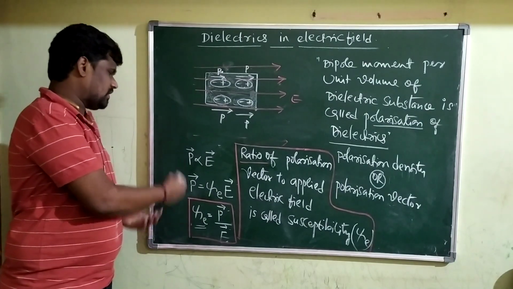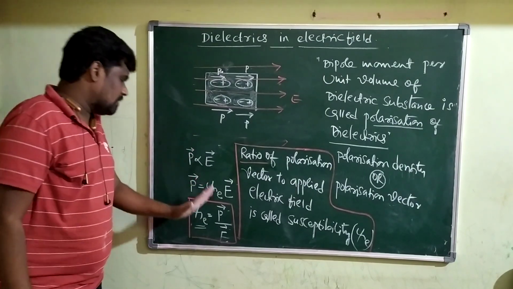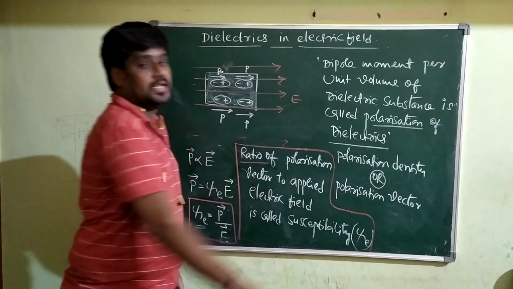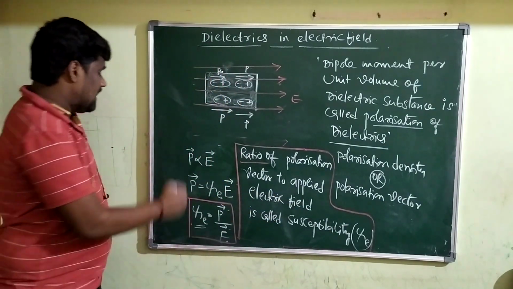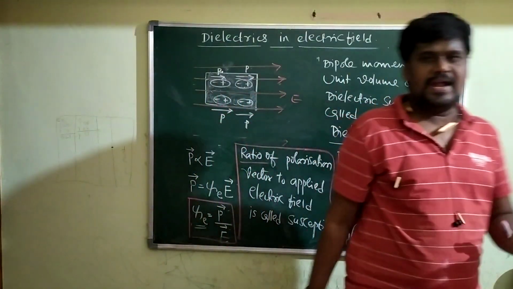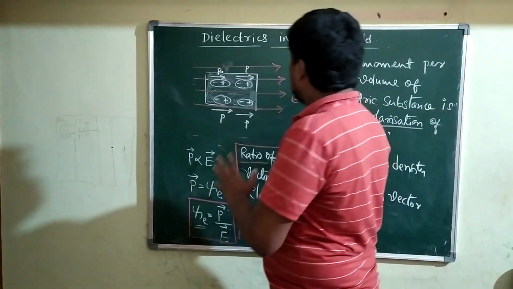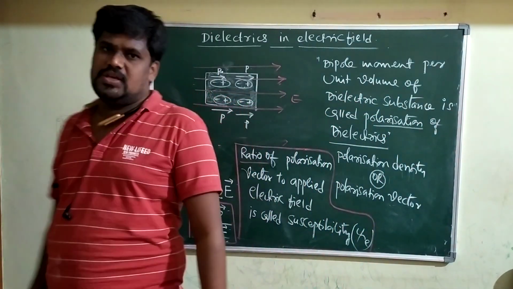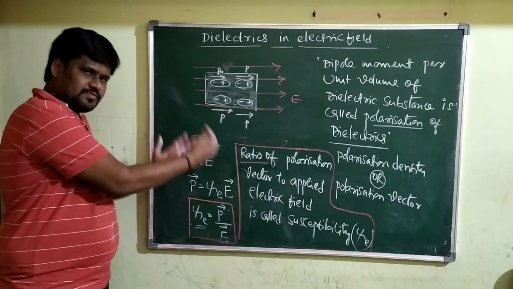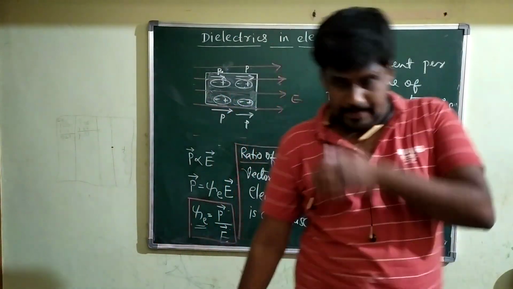Further, the polarization vector is directly proportional to the applied electric field. Polarization vector is equal to some constant times E. That constant we will call the electrostatic susceptibility, and it is the ratio of the polarization vector to the applied electric field. So this is the behavior of dielectric material when it is placed inside the electric field.